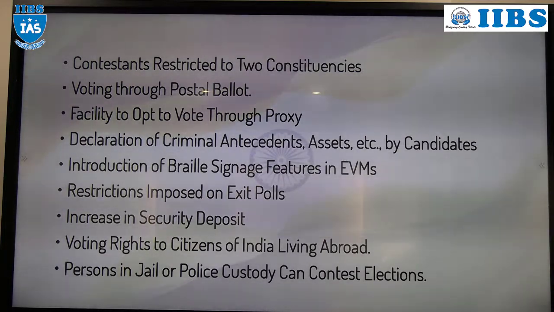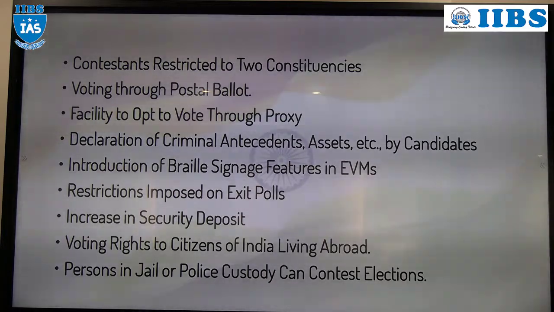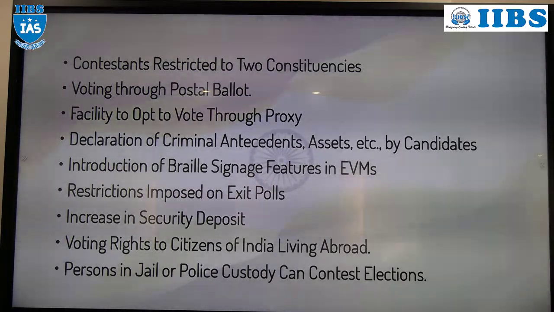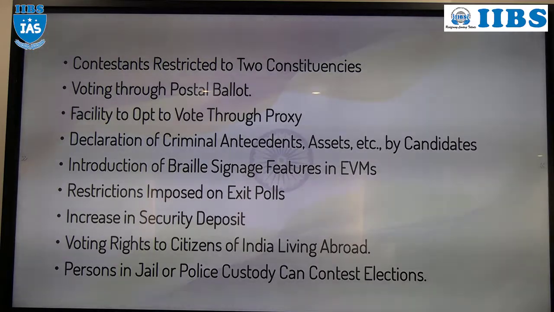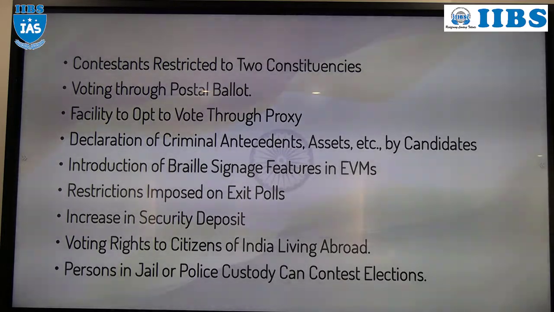At that time, he or she can cast the vote through postal ballot. But please remember, postal ballot is not for everyone. It is for a class of people. Who those people are will be decided by the Election Commission of India, not you or me, not even that person. Understood? So in India, we can vote through EVM and also through postal ballot.